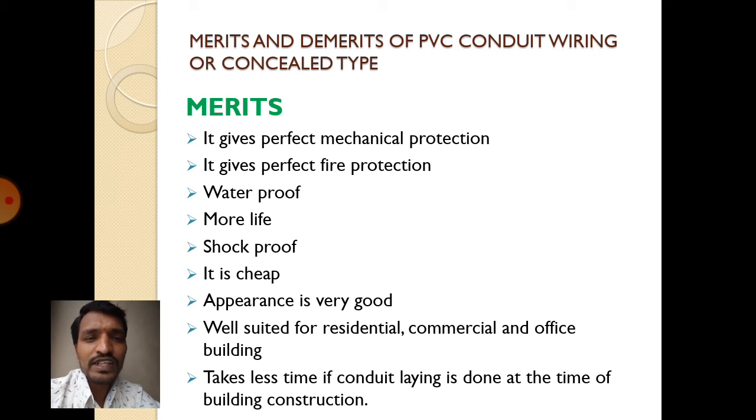It will be a lengthy process. So if pipe laying is done at the time of construction, it is easier and requires less time for house wiring.